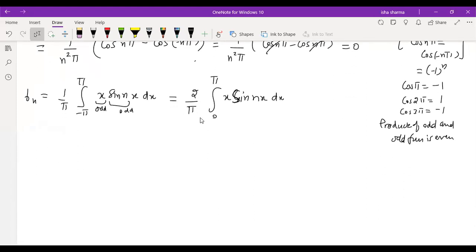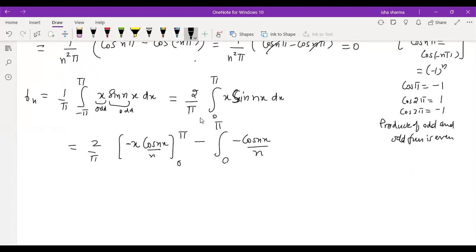Otherwise, even if you do not use this, the final answer you will get is the same. So it's 2 by pi, and now you have to use integration by parts again. So first function, integral of second, so that is minus cos nx by n, times x. The limits are 0 to pi, minus integral of derivative of first and again integral of second.